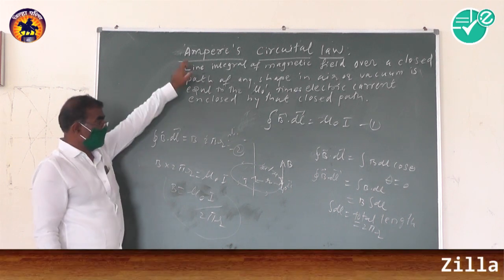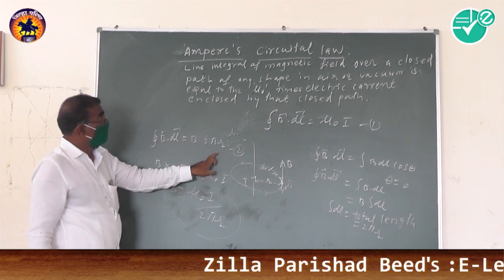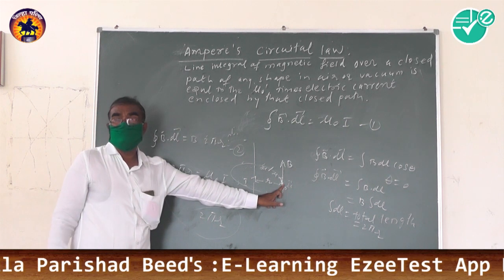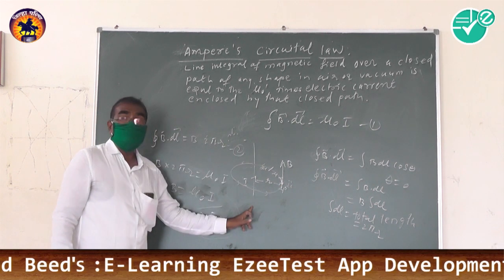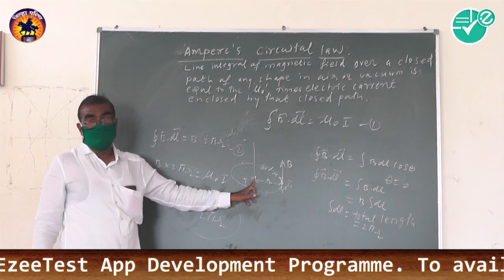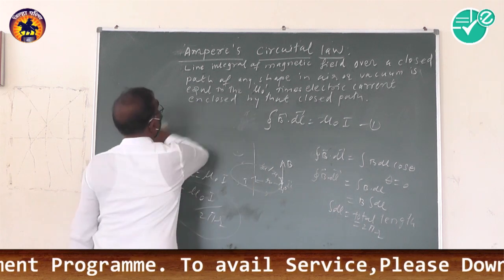By using Ampere's circuital law, we have found the magnetic induction at a point due to a long straight conductor carrying a current I. That is the expression. The second application of Ampere's circuital law is that